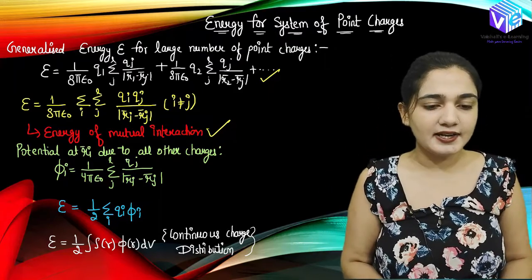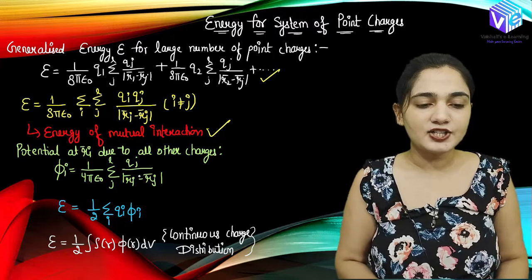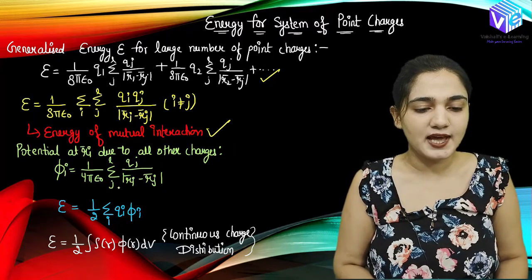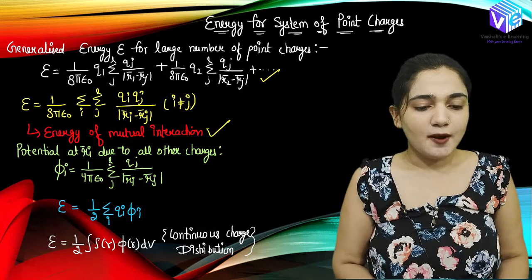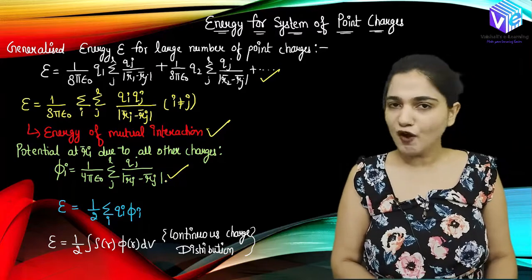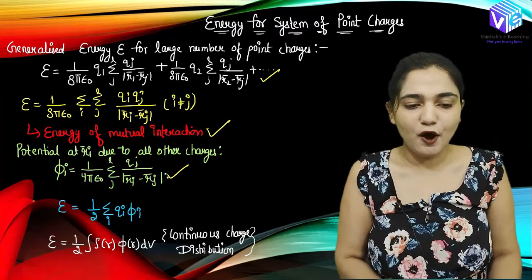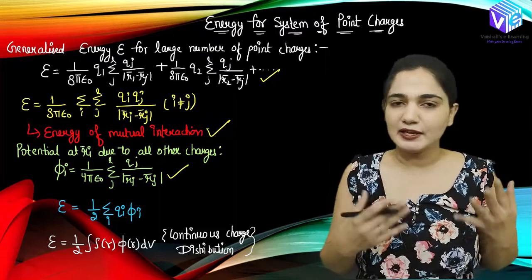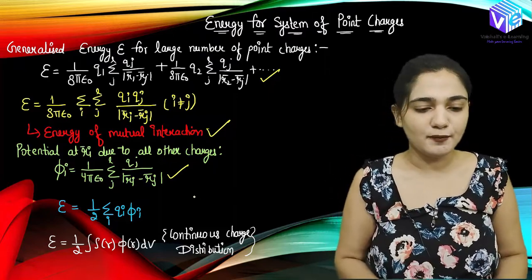So potential at Ri due to all of the other charges can be derived from this, and it can be written as 1 upon 4 pi epsilon naught summation j, Qj upon magnitude of Ri minus Rj. So this is the generalized formula of the potential. We can all understand this potential, because potential is a scalar quantity. We can use the simple summation to find out the potential.